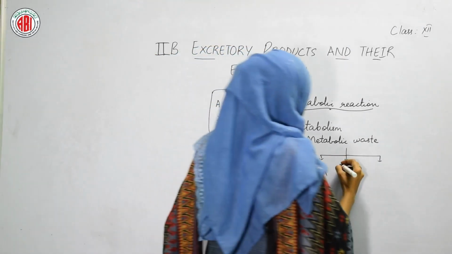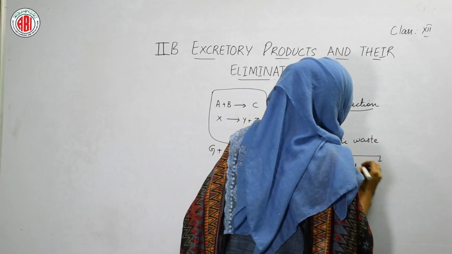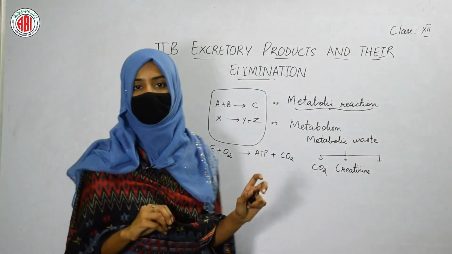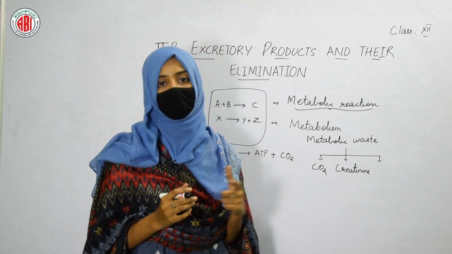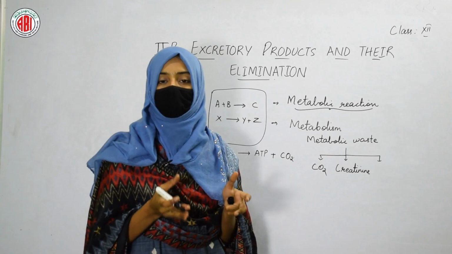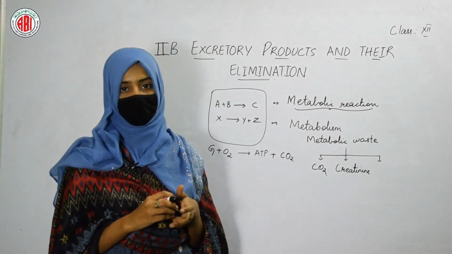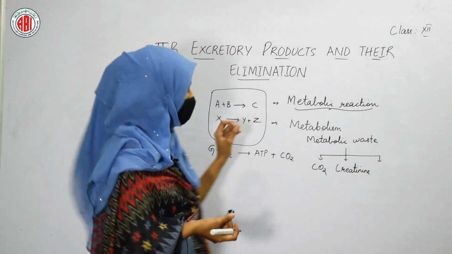Besides this, one more material is present, that is creatinine. Creatinine is a waste material formed in the muscles. In our muscles, a substance called creatine is present. This substance is used by the muscles to get energy, and during this metabolic reaction, creatinine is a waste material released by our muscles.